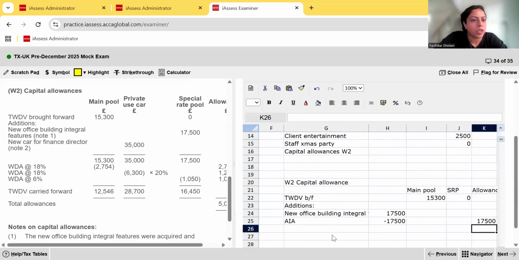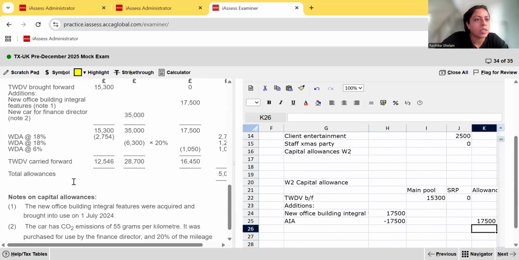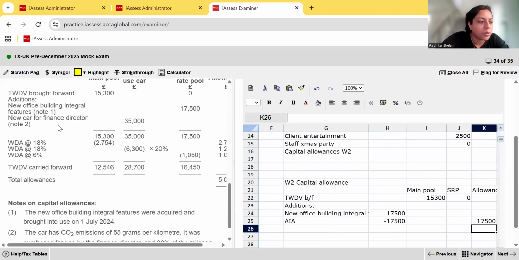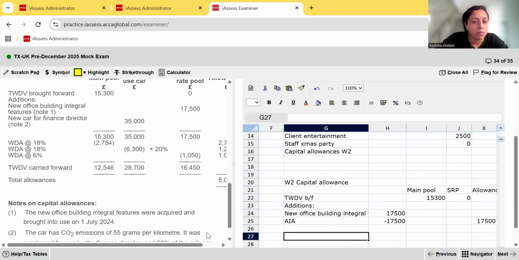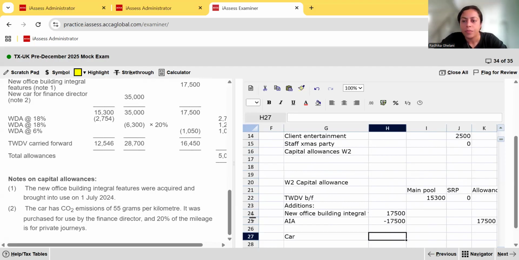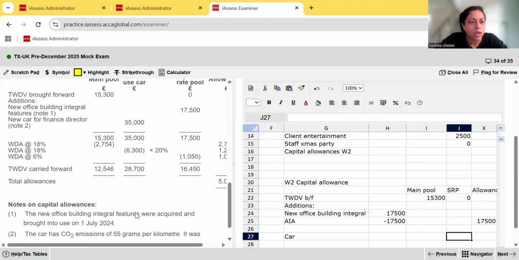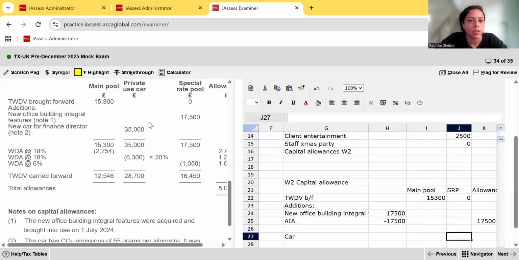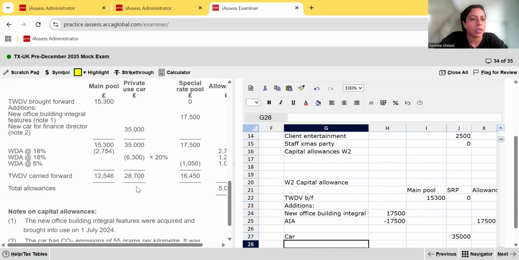Then the next thing they purchased was the car, isn't it? And they said new car for finance director, they've put it in the private use pool, but that's not supposed to go in private use. It's supposed to go in the special rate pool because of the CO2 emissions exceeding 50, right? So car, in our special rate pool, we're going to put it there as how much? How much is the car worth? 35,000. You see, they put it in the private use. So 35,000 there. Okay. Now, that's it. There were no other additions or disposals.